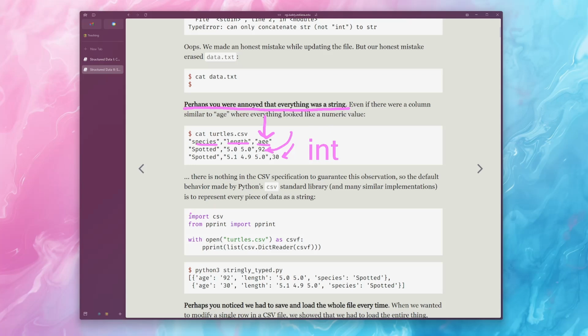But if we were to actually import CSV, open up this turtles.csv, and look at the result of casting the csv.DictReader object into a list, we would actually see that the result was that these ages were not integers, but these ages were actually strings. Maybe that's a little bit problematic. Maybe it would be really helpful if we could have some kind of representation that stored metadata about what the type of each column was, instead of having to manually convert this every time.